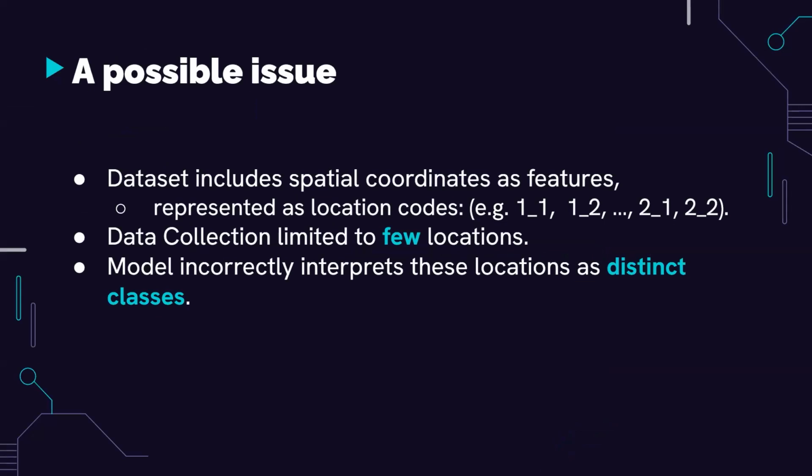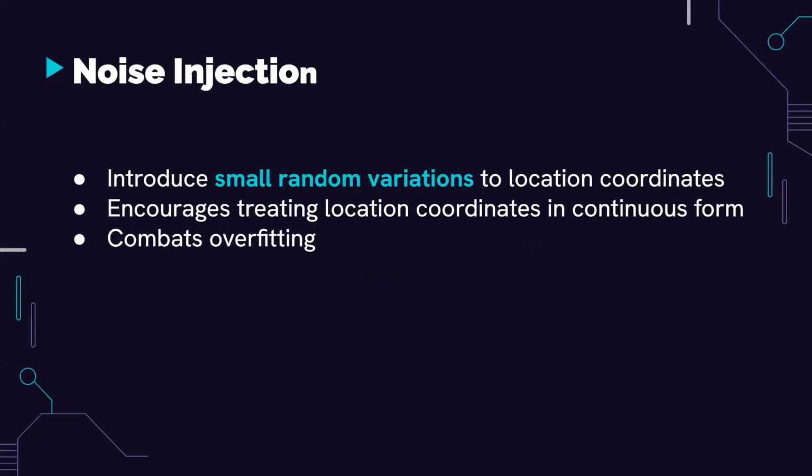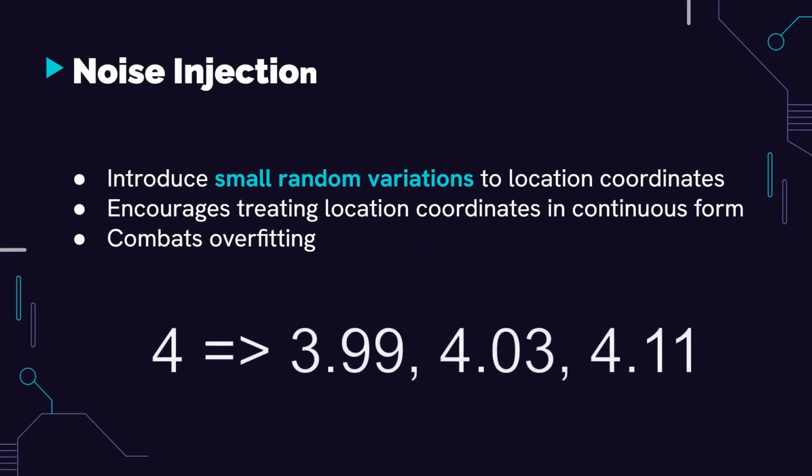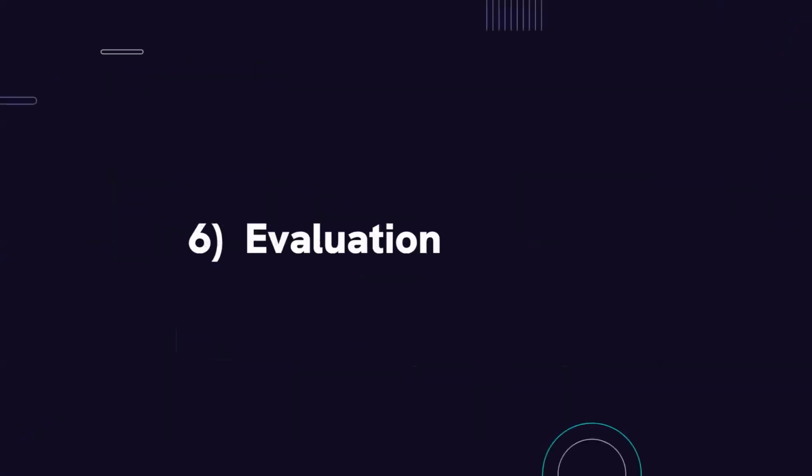We collect the location data of our receiver as spatial coordinates. So we face a challenge here because we collect the data only from a few different locations beneath the testbed due to time constraints. There might be a chance that our model misinterprets and memorizes these locations instead of treating them like variables. So as a resolution, we decided to inject noise into our system. This means to introduce small random variations to our location coordinates. As you can see here, we introduce small random variations to get more data that's similar to the original.